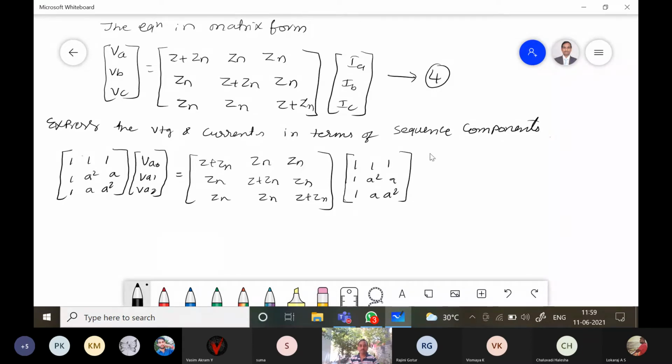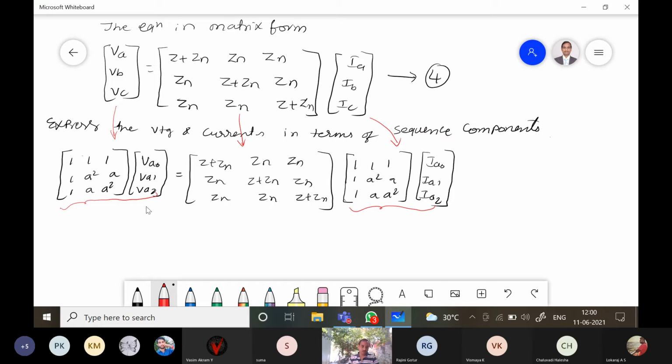Okay, multiplied by what? Ia0, Ia1 and Ia2. So we have substituted these things, so this is equal to this one. This is raised as it is, and this term is called as this one. Is it clear?